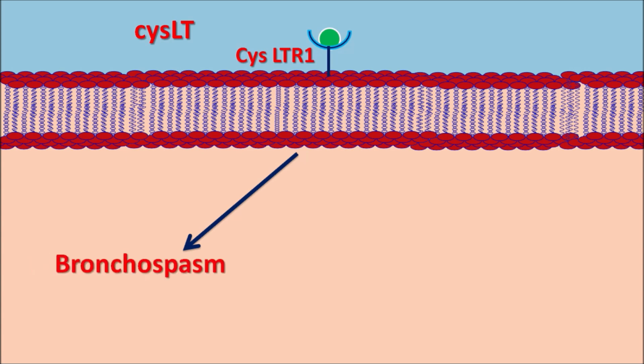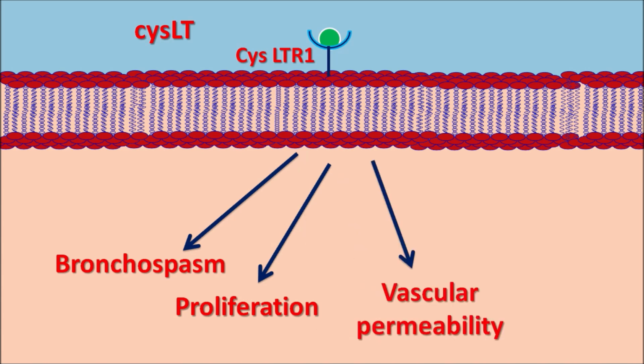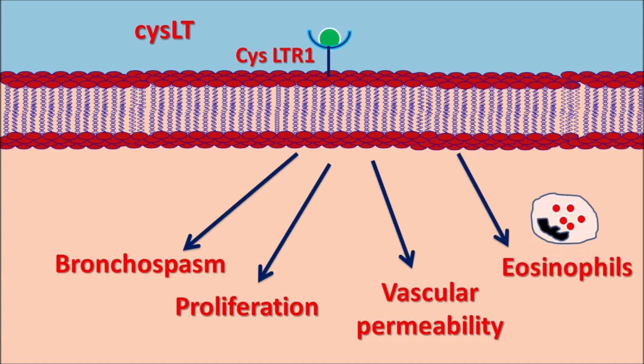First, they can produce bronchospasm by contraction of the bronchial smooth muscle, which results in asthma. Particularly in exercise-induced asthma, the leukotrienes can induce sudden bronchospasm. They can also increase the proliferation of the smooth muscle such that the bronchial activity is reduced. They can also increase the vascular permeability by acting on the vascular smooth muscle, which results in edema in the blood vessels. They can also activate the eosinophils. Eosinophils are activated and infiltrated into the bronchial smooth muscle, which results in the inflammatory response within the asthma.